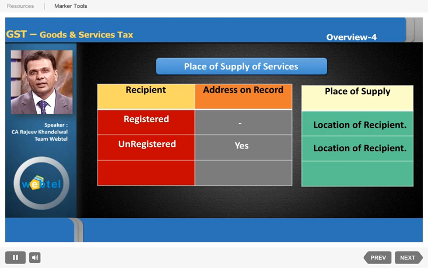So if I am supplying services from Delhi, I am a registered dealer, and I am supplying to an unregistered person who is located in the state of Haryana, and I have his address, in that case the place of recipient, that is Haryana, will be the place of supply of services. But if I do not have the address on record in the same case of this unregistered person in the state of Haryana, in this case the location of the supplier will be the place of supply. And this was only the general rule.